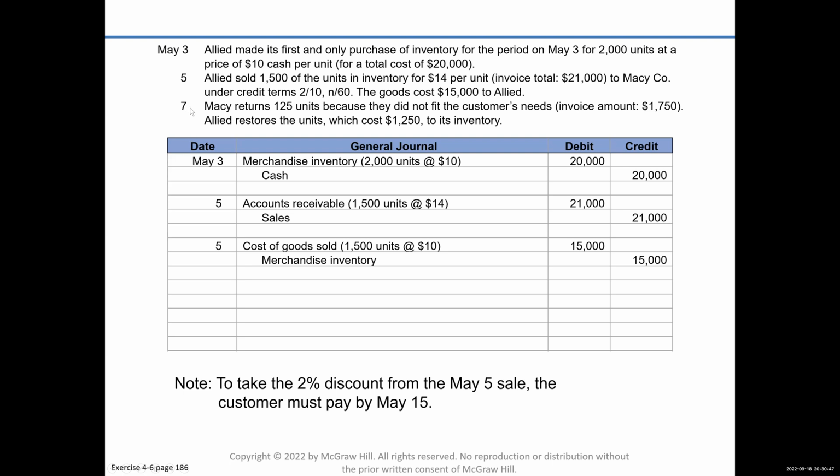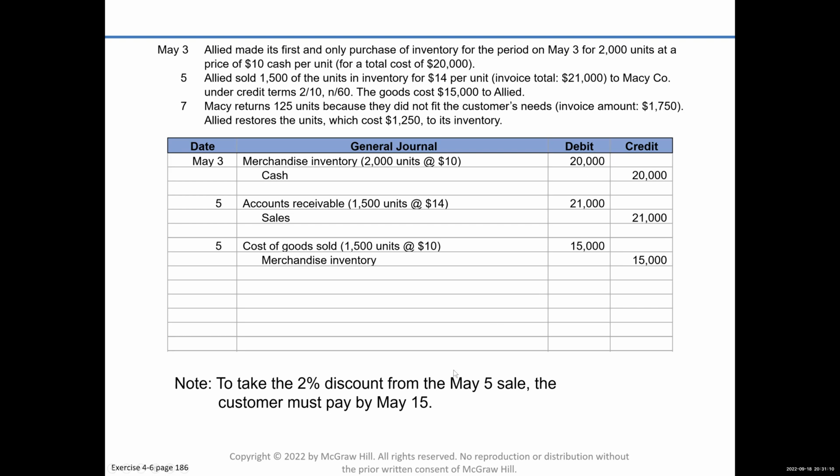On the 7th, Macy returns 125 units because they did not fit customer needs. Okay, well, how much did they return? 125 units. Well, they would tell you, oh gosh, the invoice amount is $1,750, which cost $1,250.